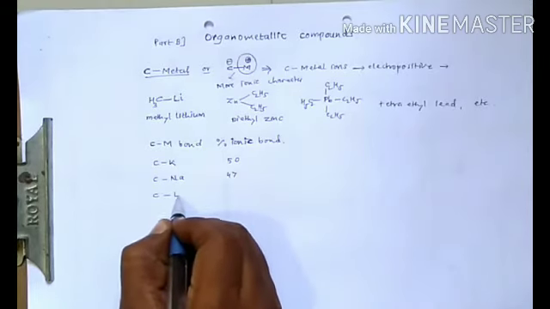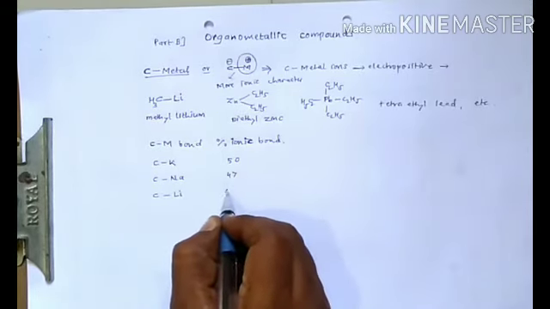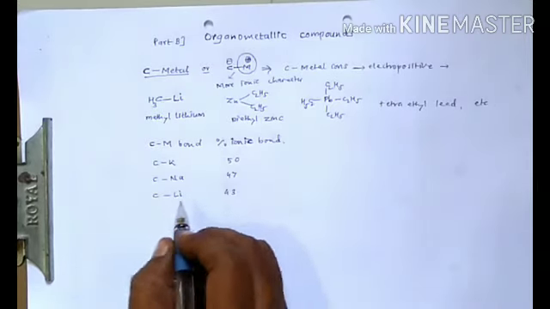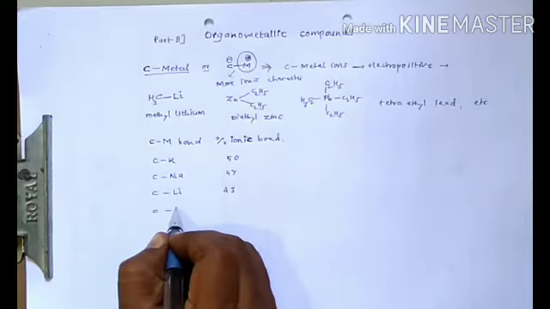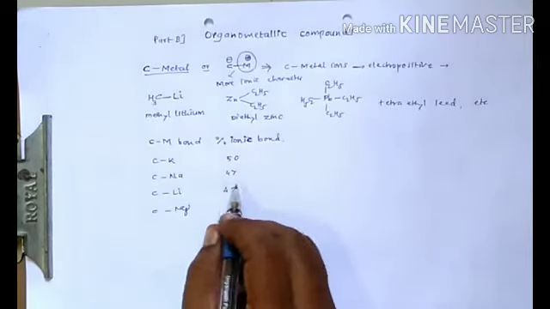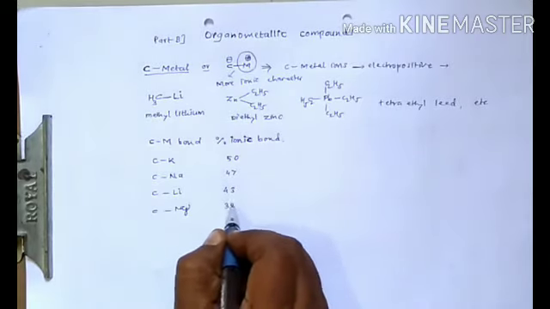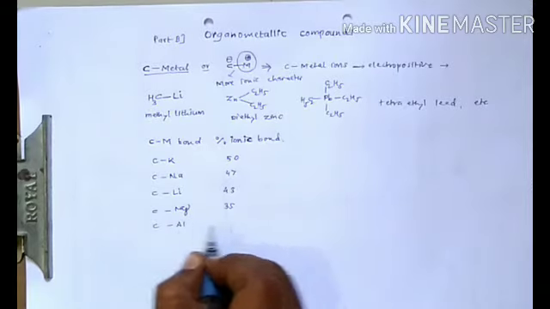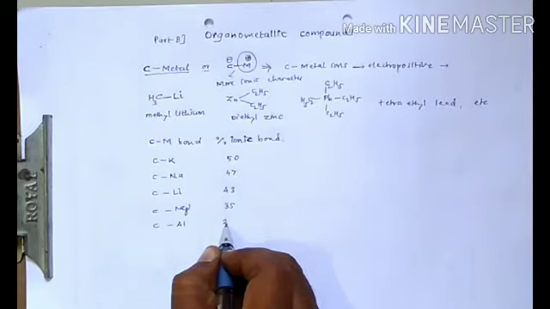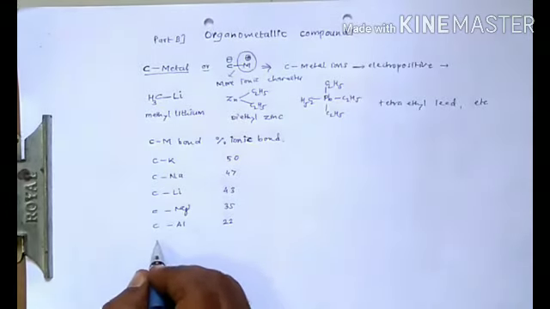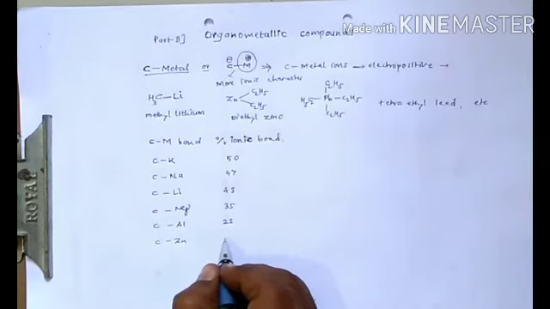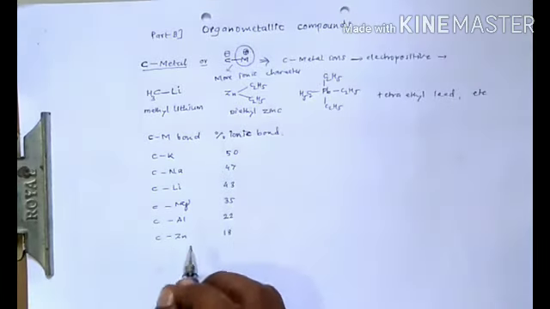Then carbon-lithium, 43% ionic character. Then carbon-magnesium, 35% ionic character, and then carbon-aluminium, which is 22% ionic. Then organozinc compound, 80% ionic character.